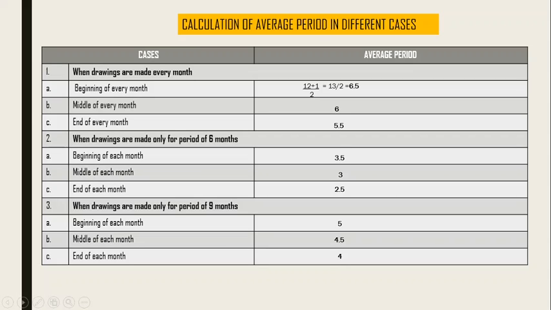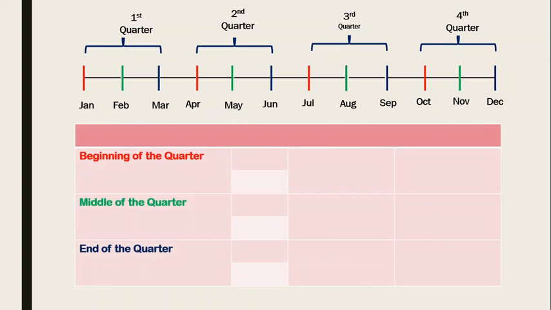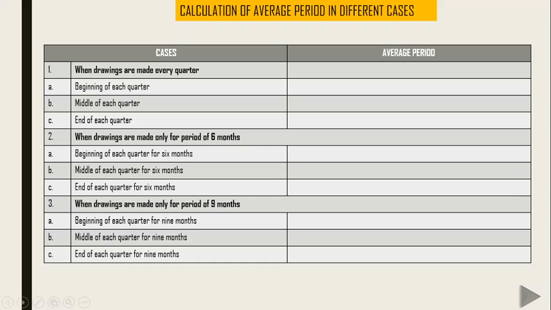Okay. Now moving towards the next one, that is quarterly. Sometimes it says the beginning of each quarter. I'll show you this. See, there's again the calculation of average period in different cases when the drawings are made every quarter. Till now we were talking about the entire year, every quarter, beginning, middle, end, every quarter. Again, 6 months for the beginning of each quarter. So let's understand this concept here as a first thing.